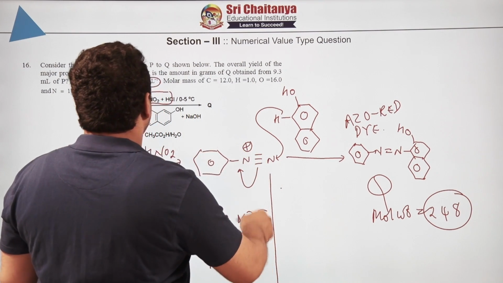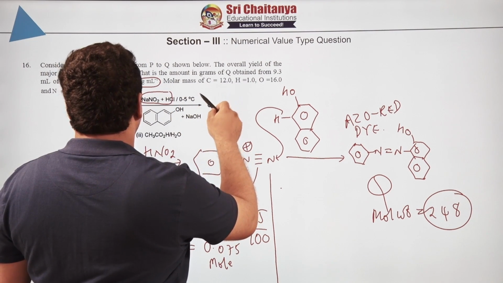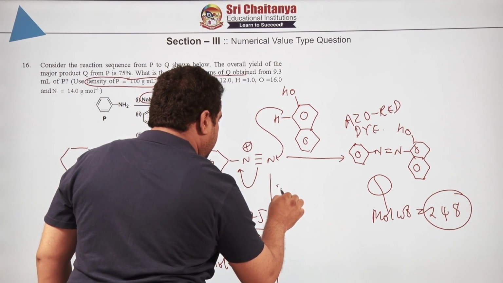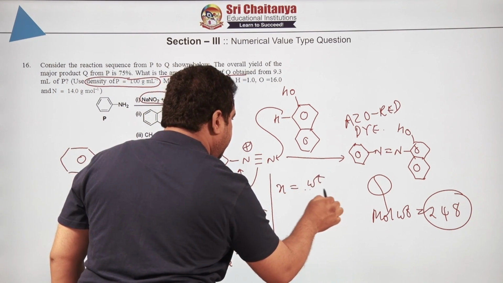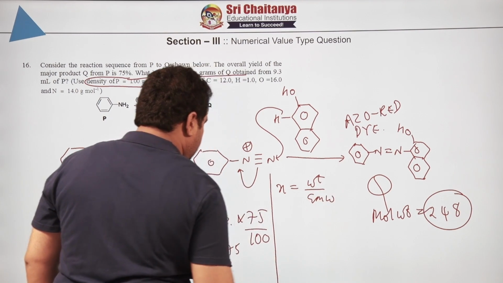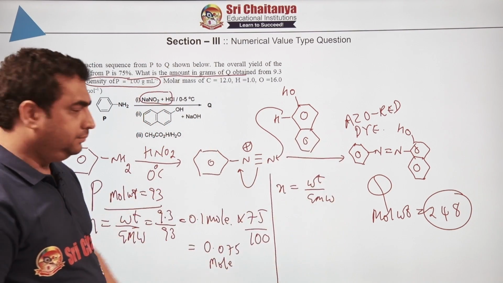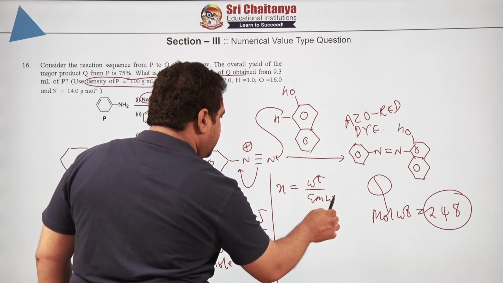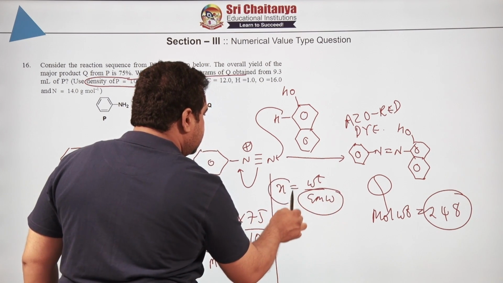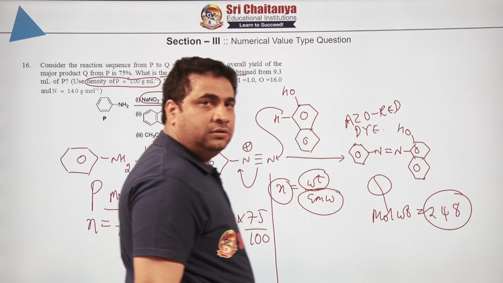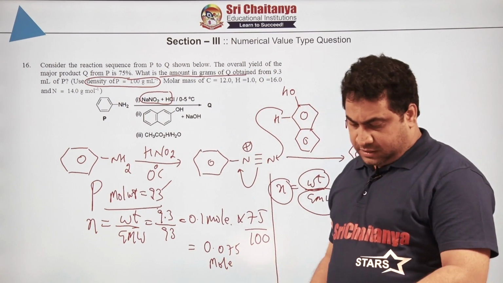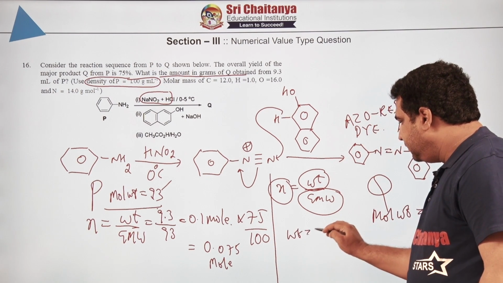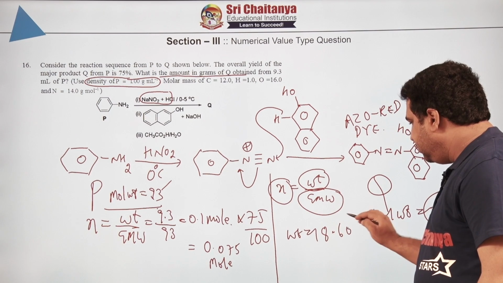What is being asked of you? Consider the overall yield, what is the amount of Q in grams that is being asked. That means the number of moles of this is equal to weight by gram molecular weight. The reaction is going 1:1, hence the number of moles of this must be equal to the number of moles of that one. So if you put the gram molecular weight of this and the moles, you automatically get the weight of the compound. After calculation, the weight is coming approximately 18.6, about 18.60 grams.